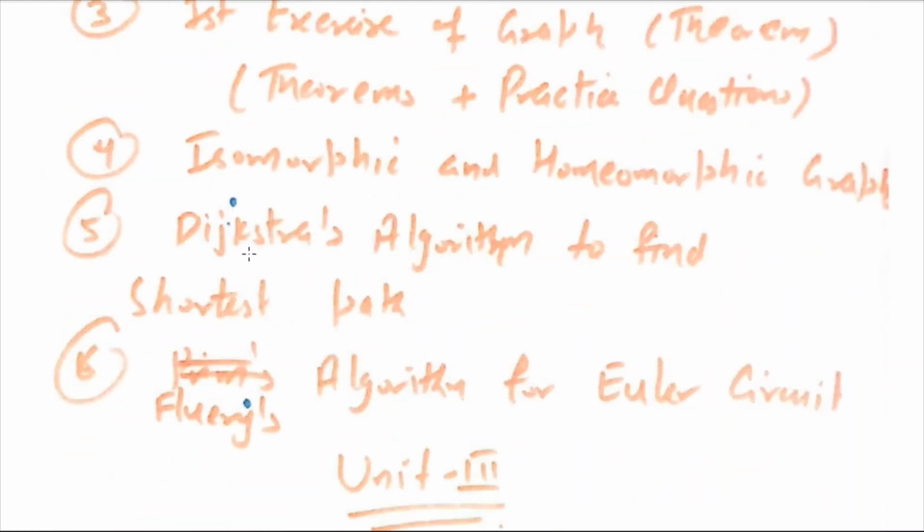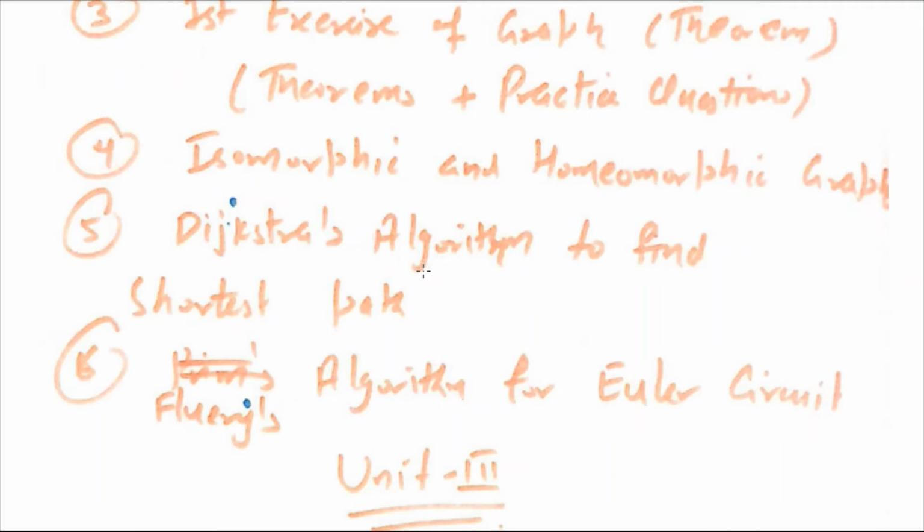The fifth topic is Dijkstra's algorithm to find the shortest path. This is the most important algorithm that is used practically to find the shortest path between any two vertices in a graph. So this algorithm is very important and very easy to attempt also. You can practice this algorithm from the book. There are so many examples related to this algorithm, and I have sent you a YouTube video link also to refer to. The sixth topic is Fleury's algorithm for the Euler circuit. The Euler circuit topic is also very important.